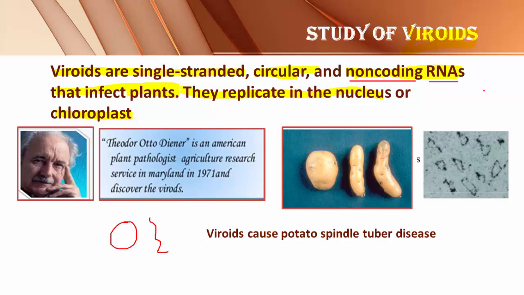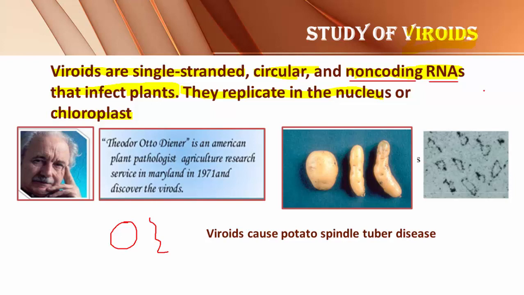And viroids are able to infect only plants. They are unable to infect animals. Viroids are able to cause diseases only in plants. And a very important point is that in viroids, the protein coat is completely absent.